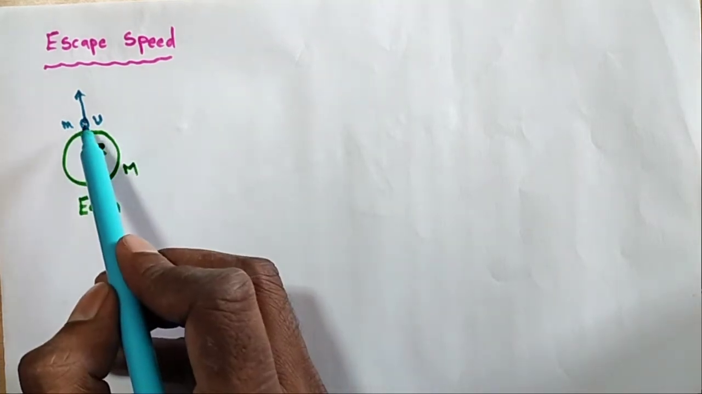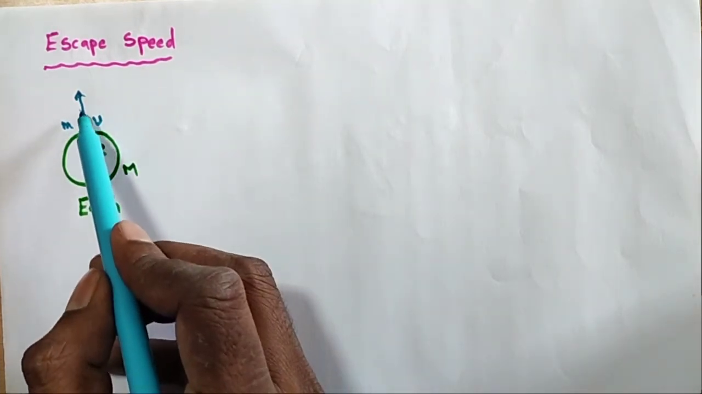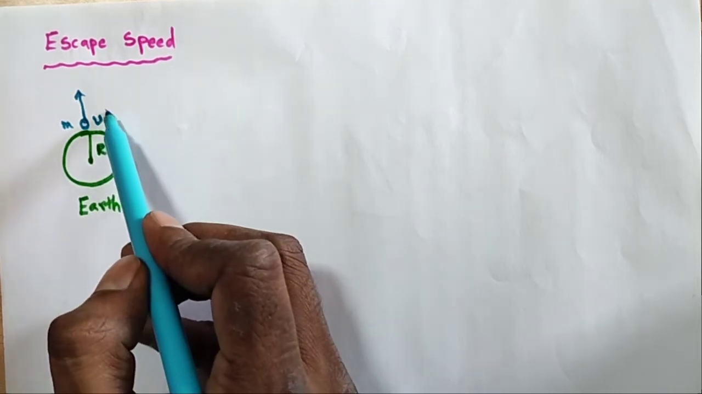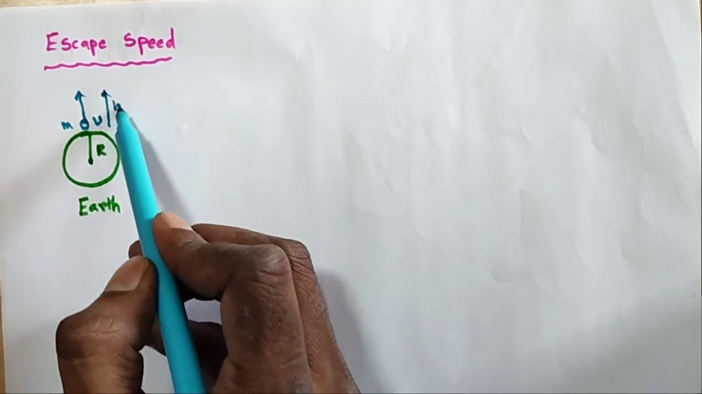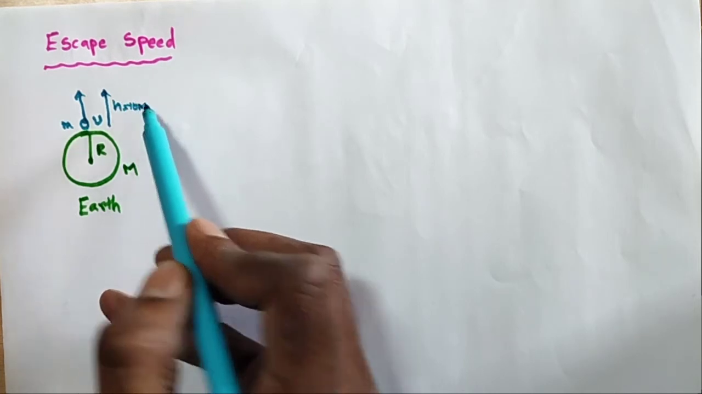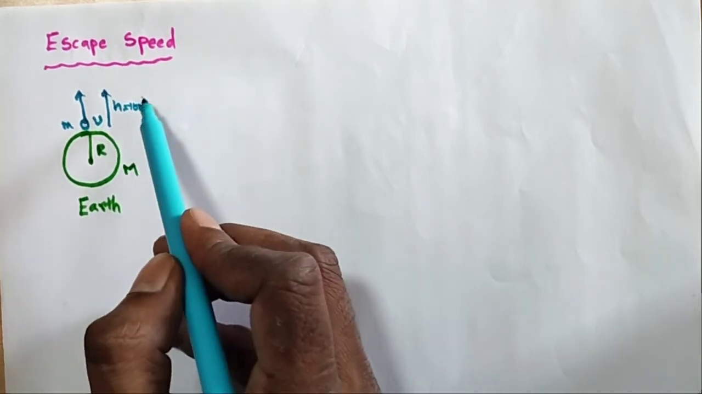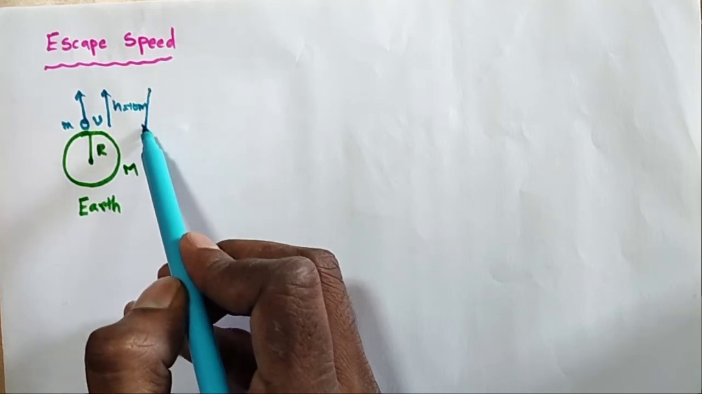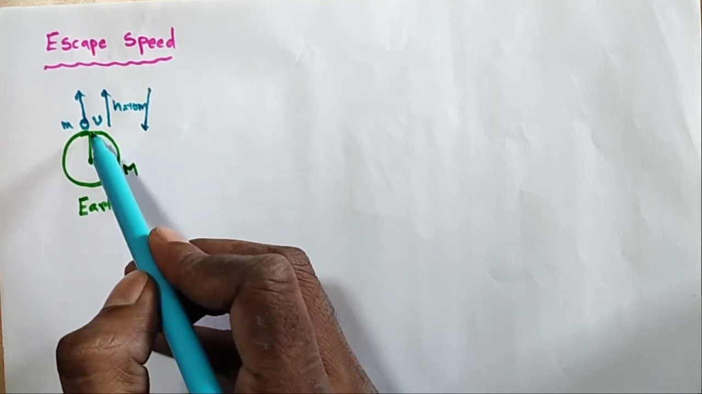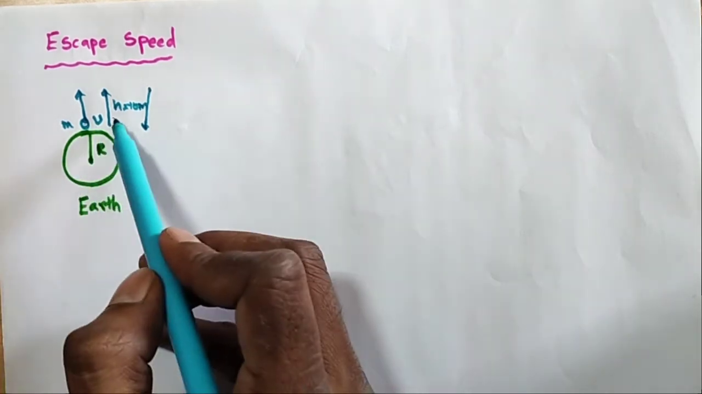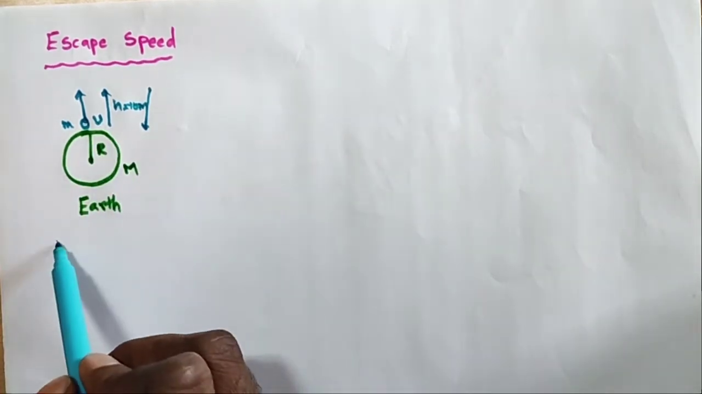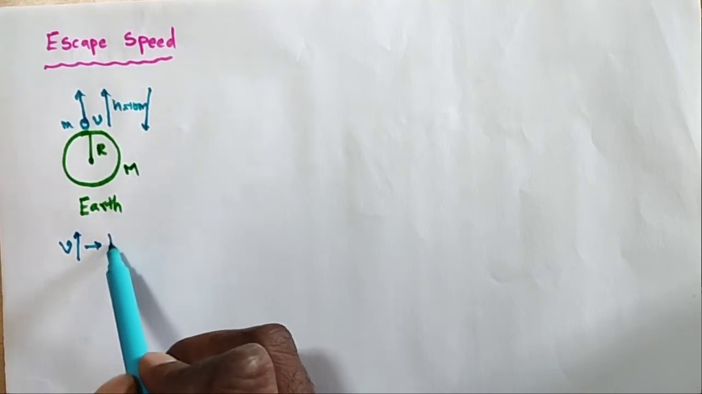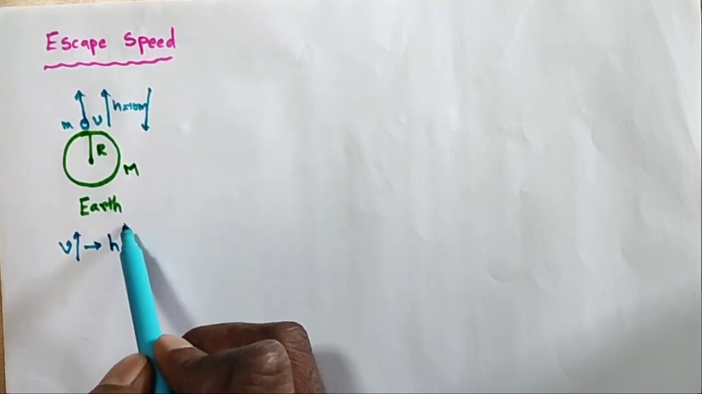When the object is thrown vertically upward, what happens? It reaches a particular height, for example, h equal to 10 meters. After a certain time, it comes back and falls on the earth. Suppose the velocity is increased, then the height also increases.